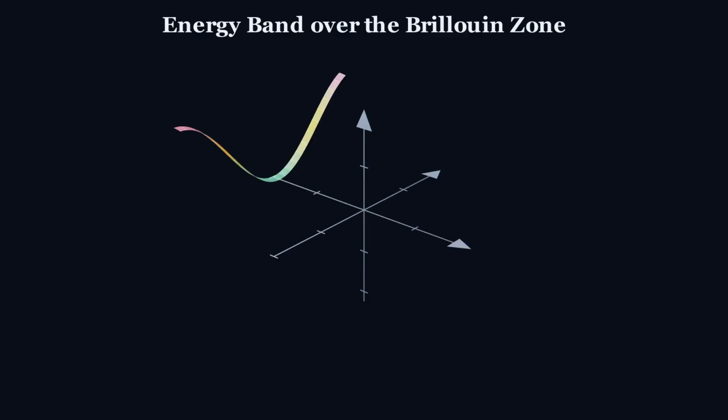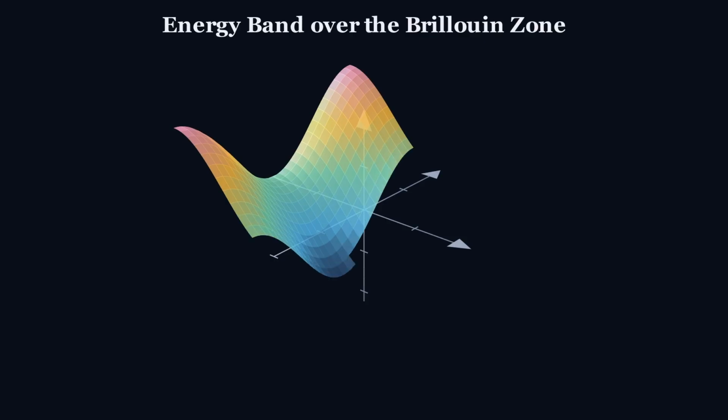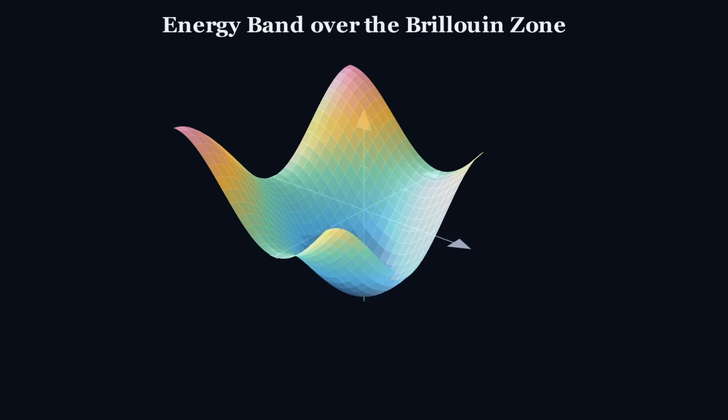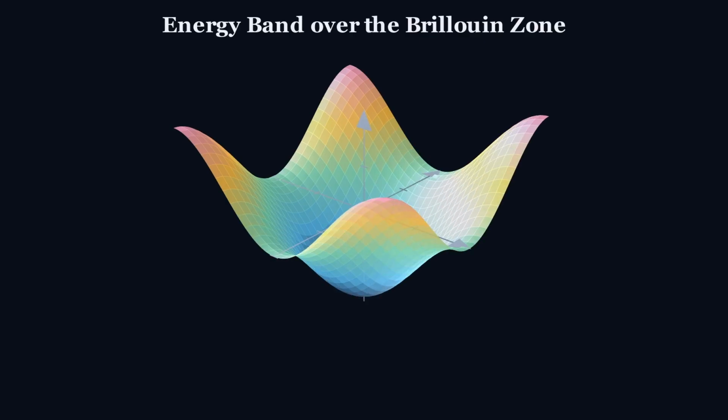At the zone center gamma, where kx and ky are both 0, both cosines equal 1, giving the band minimum at epsilon naught minus 4t. At the zone corner M, where kx and ky both equal pi over a, both cosines equal minus 1, giving the band maximum at epsilon naught plus 4t.